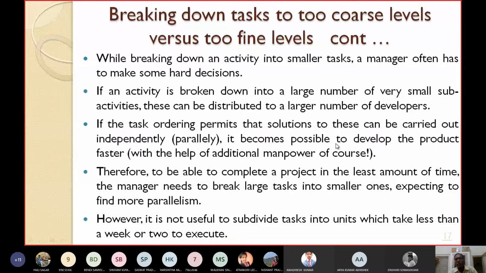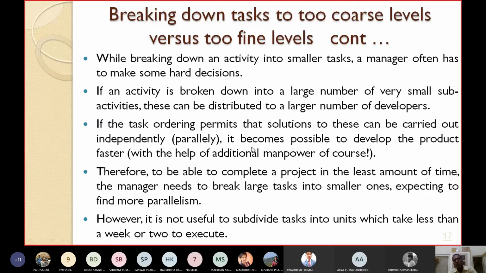Therefore, to be able to complete a project in the least amount of time, the manager needs to break large tasks into smaller ones, expecting to find more parallelism. However, it is not useful to subdivide tasks into units which take less than a week or two to execute. So you don't decompose the project into different activities or tasks which take less than 1 week or 2 weeks